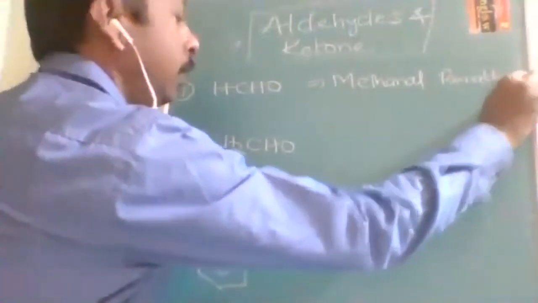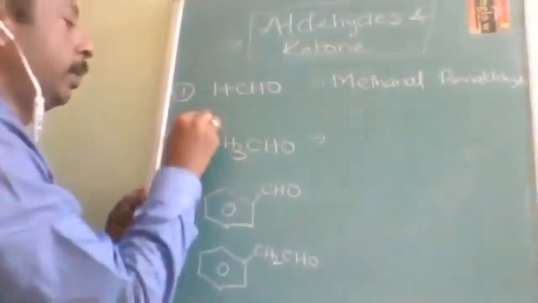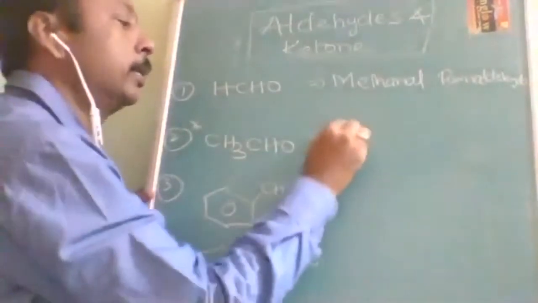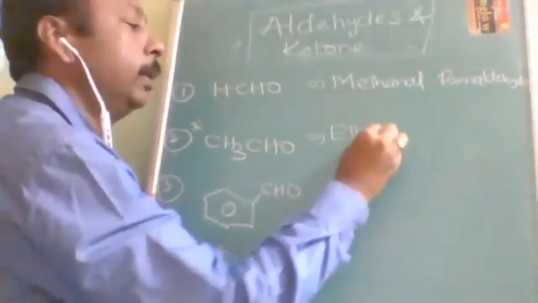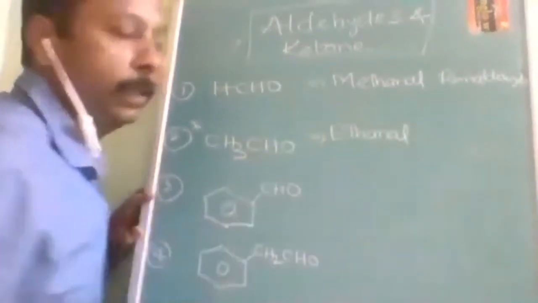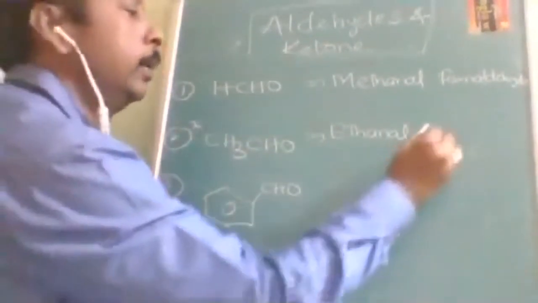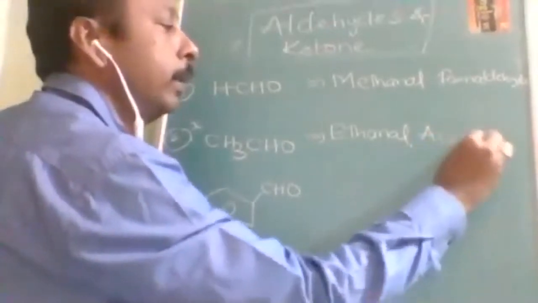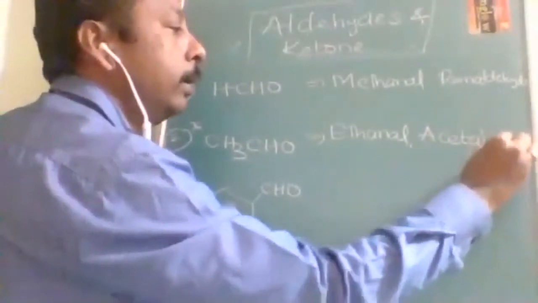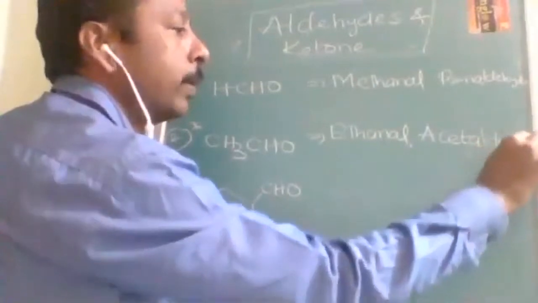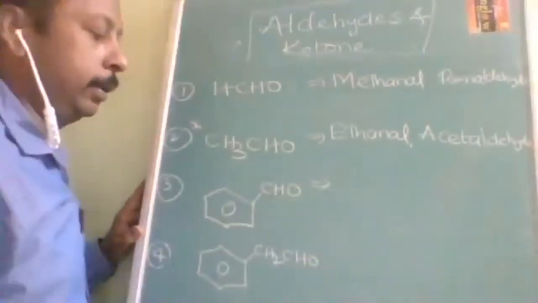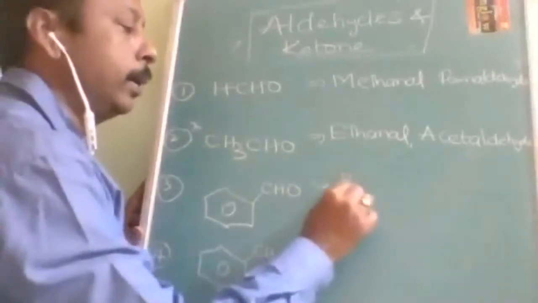Formaldehyde. Okay, then this is most important. Every now and then you will be using it. Its IUPAC name will be ethanal, but it is more famous by its commercial name, acetaldehyde. What is the commercial name? Acetaldehyde. Okay, then this one is called benzaldehyde.